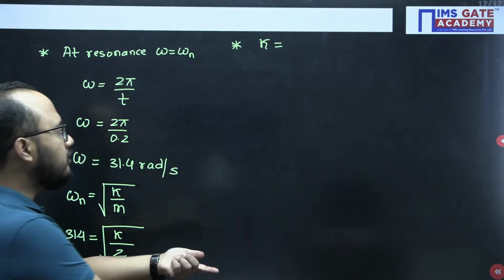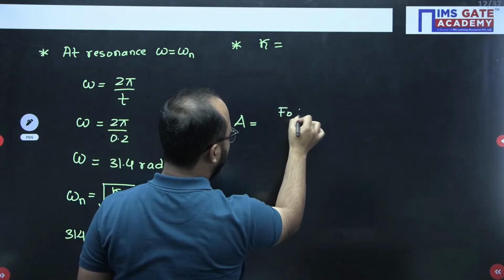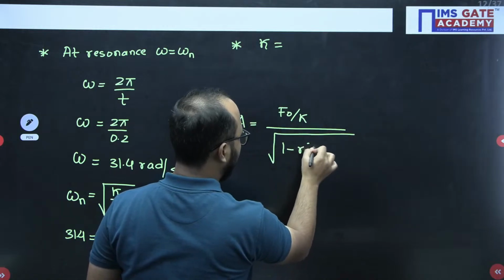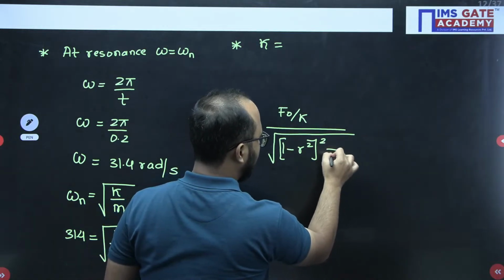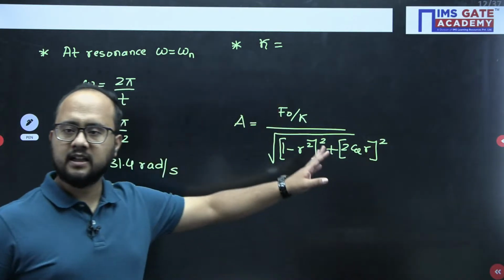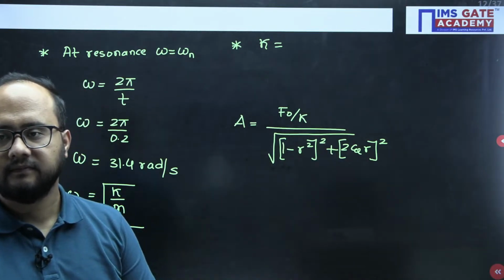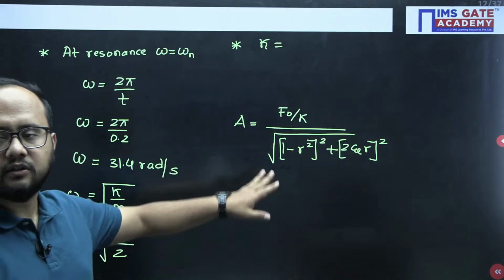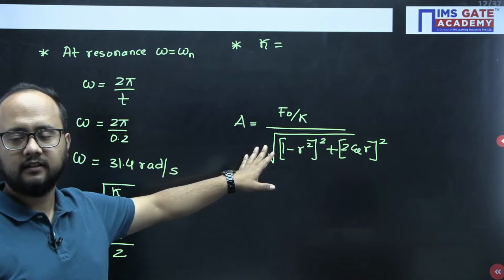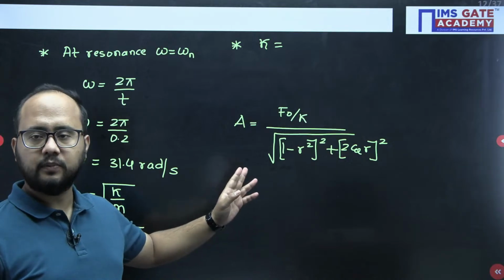Shreya, that formula you need to know, right? See, correct. Your amplitude formula is what? F naught, or F simply I can write. This formula, I think you are talking about this formula. Shreya, I think you are talking about this formula, right? Yes or no, please mention here.